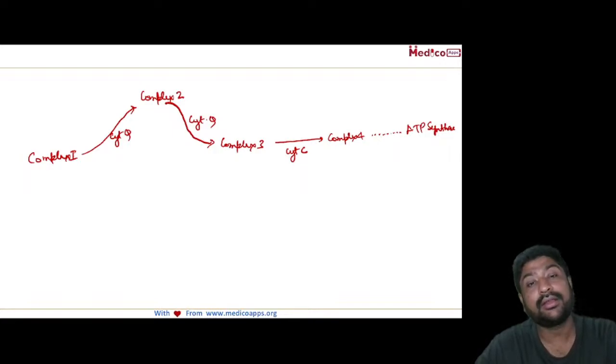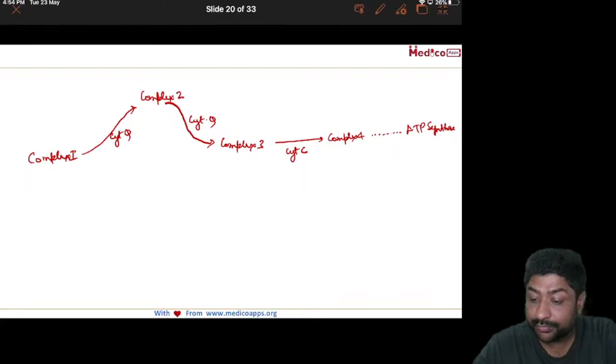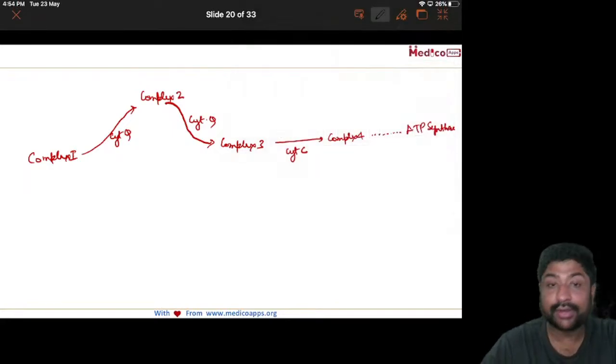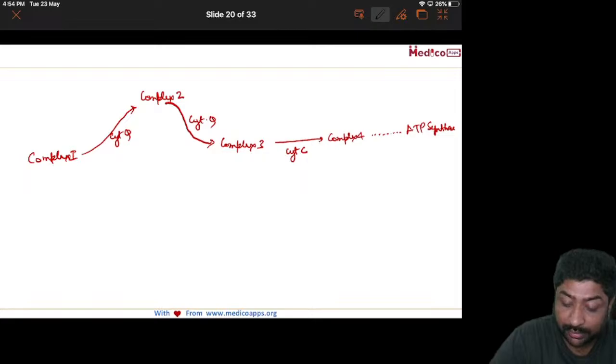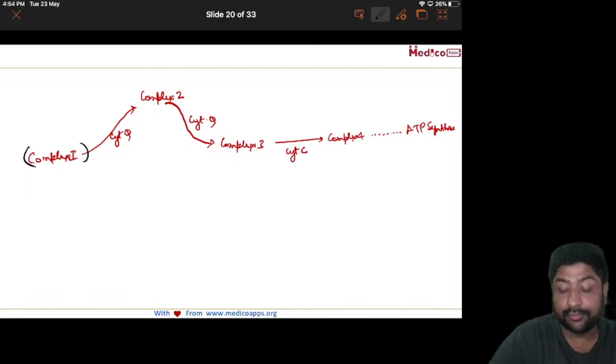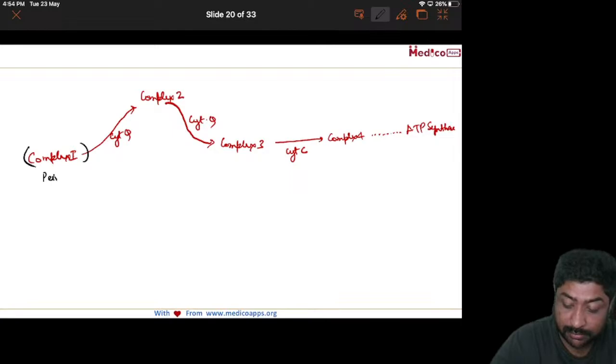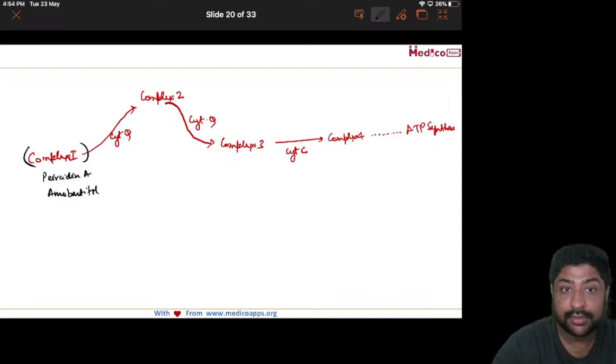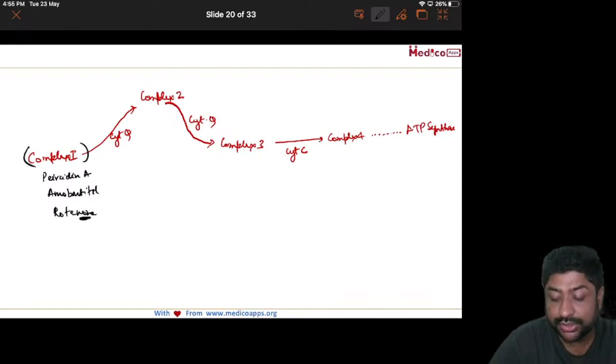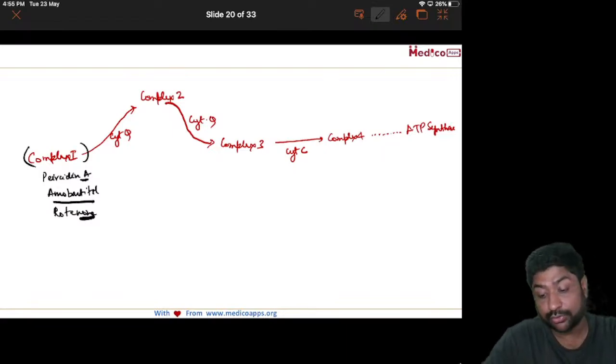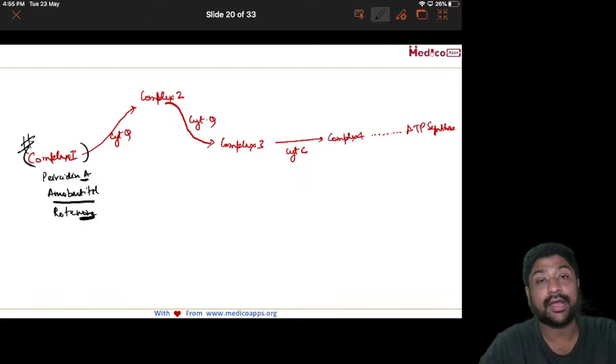This is a very critical question which they will keep asking. So let's try and learn this so that we know it forever. So when we talk about complex 1 inhibitors, the complex 1 inhibitors are amobarbital and rotenone. So what is common in that? You see, rotenone has ONE, and amobarbital or phenobarbital has ONE. So all these are complex 1 inhibitors.